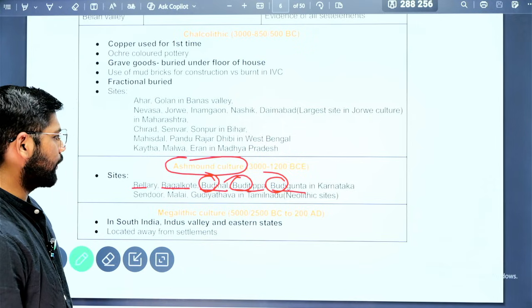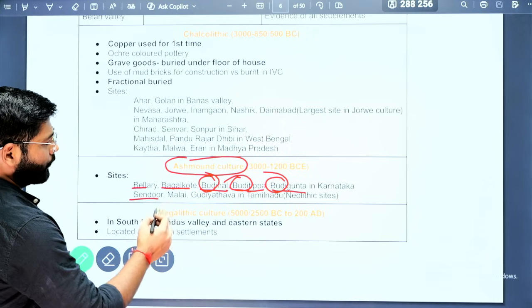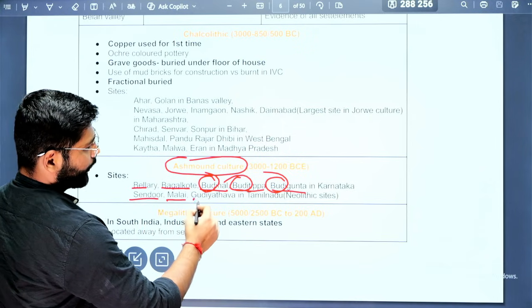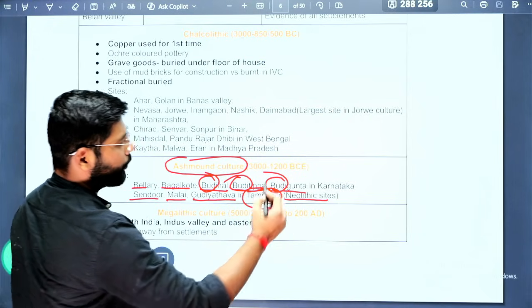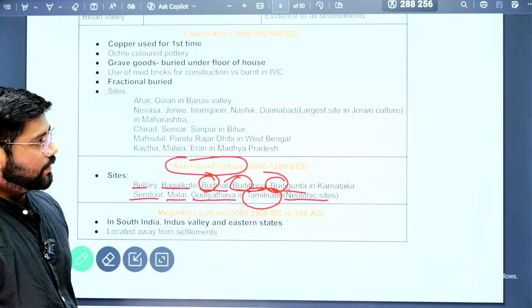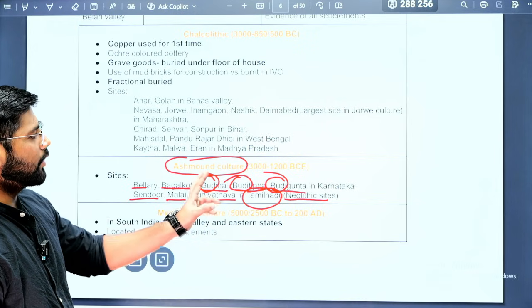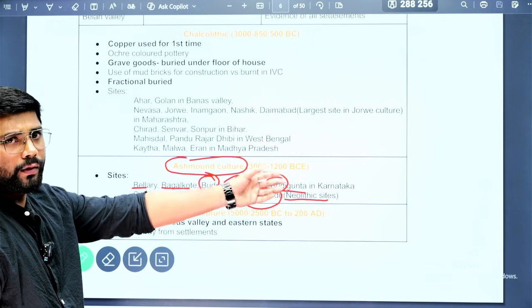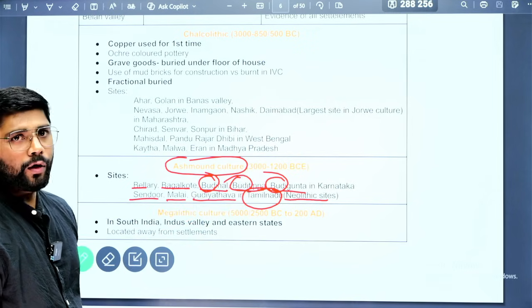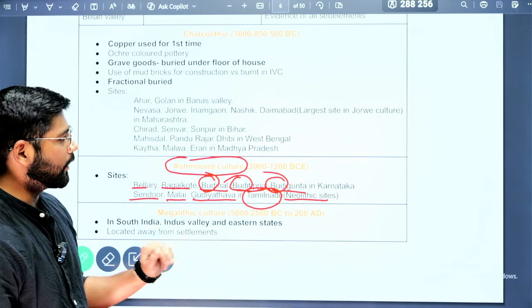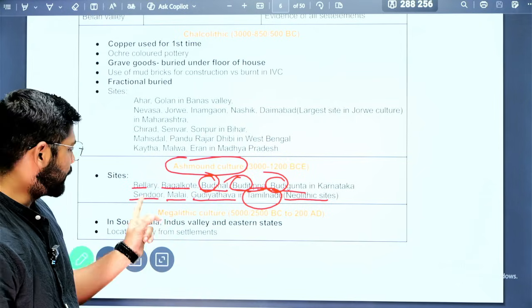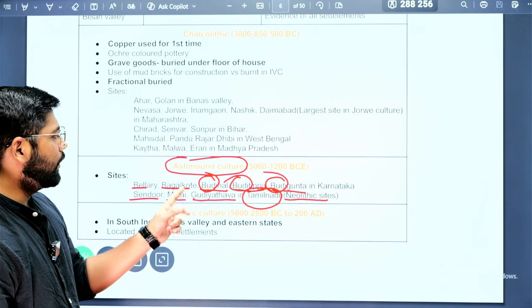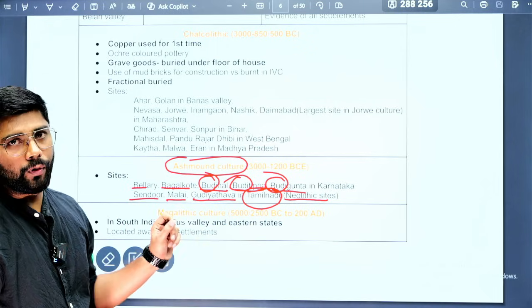One more important group you need to know: Sanur, Maski, and Kudiyantwa. These are located in Tamil Nadu, and these belong to the Neolithic sites. This Ashmound culture mostly is more or less contemporary of the Indus Valley civilization, but there are some Neolithic sites which belong to Ashmound culture. They are Sendur, Malai, Gudiyantwa in Tamil Nadu. They are located there.